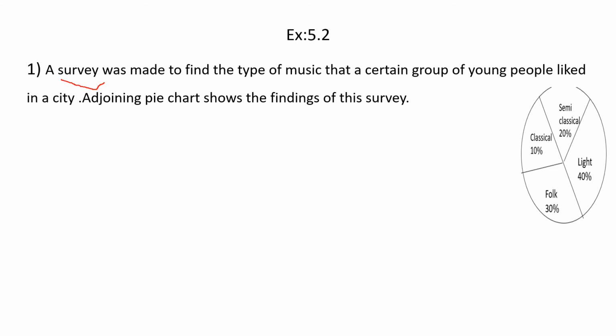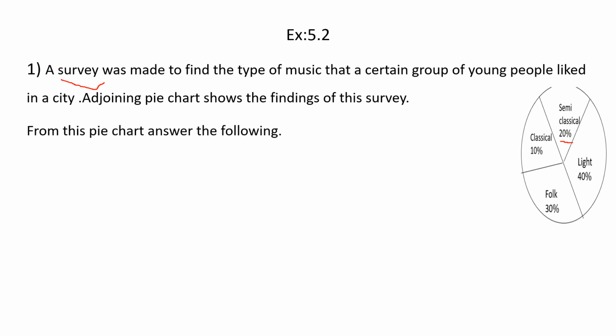It is about the type of music, and you can see here a pie chart is given. Semi-classical 20%, so 20% of young people said they like semi-classical. Then 10% for classical, 30% for folk, and 40% for light music. So this is the survey they have done, and according to that survey, they have given a pie chart.